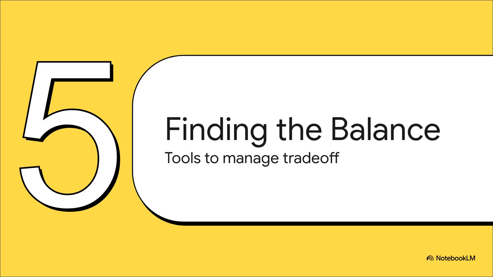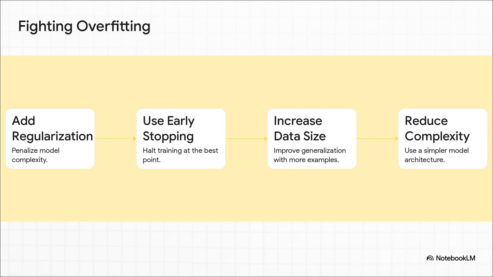So, let's say you've spotted the signs. Your learning curves are diverging. You know your model is overfitting. What can you actually do about it? Well, the good news is we have a whole toolkit to help us find that balance. We've basically got 4 main tools in our belt. We can add something called regularization, we can use early stopping, which is exactly what it sounds like, we can try to get more data, or we can just make our models simpler to begin with.